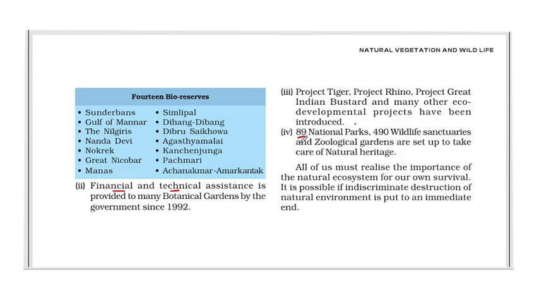89 national parks, but actually now there are 106 national parks. Okay, as of 2024, there are 106 national parks. And not 490 wildlife sanctuaries, there are 573 wildlife sanctuaries today. So there are 106 national parks and 573 wildlife sanctuaries, and zoological gardens are set up to take care of our natural heritage. All of us must realize the importance of the natural ecosystem for our own survival. It is possible if indiscriminate destruction of the natural environment is put to an immediate end.